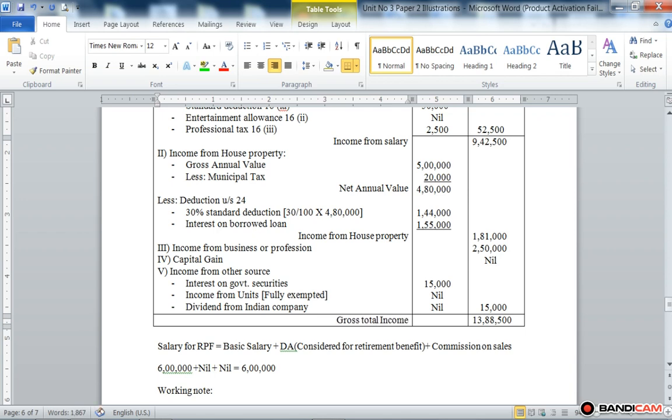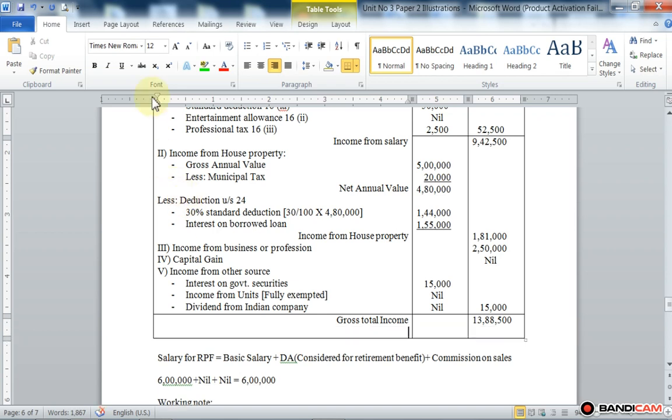Gross total income means the total of 5 heads.